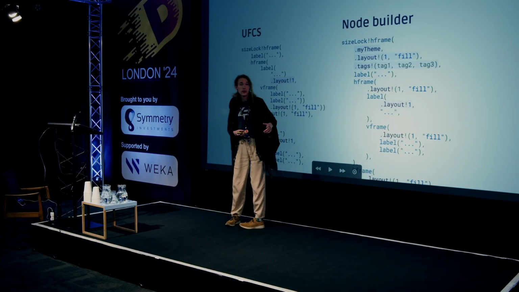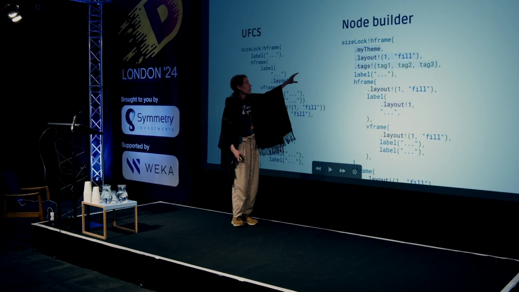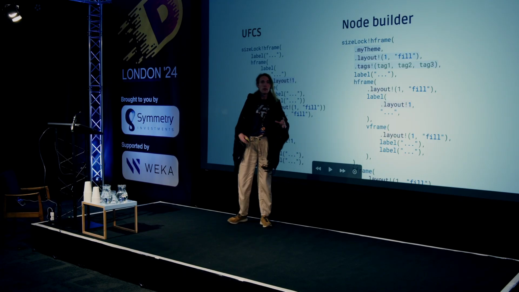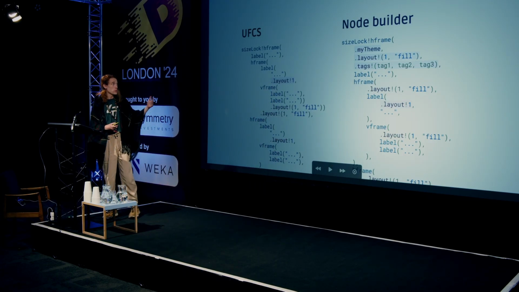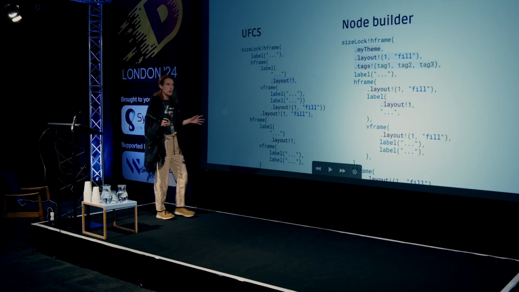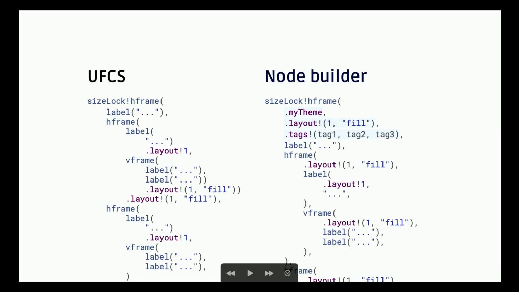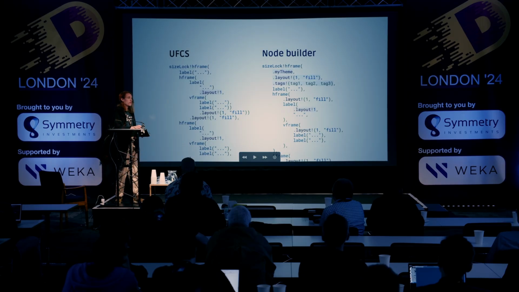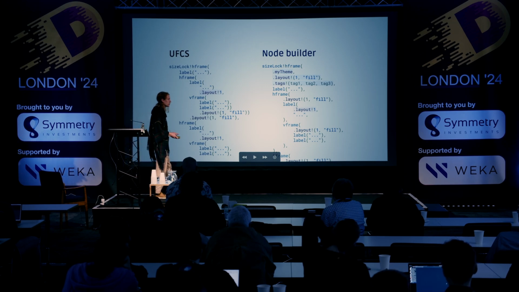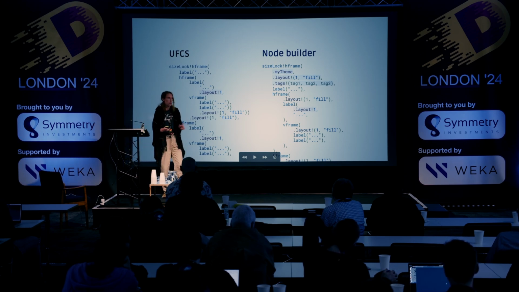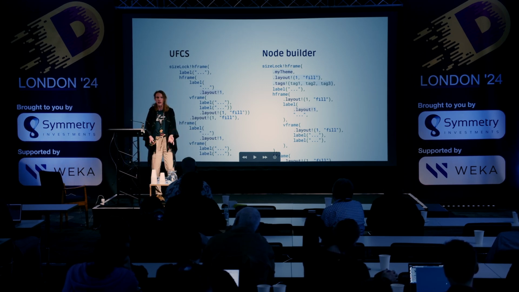So in case of a node builder, we instead place them inside the parentheses, which makes it very clear that these properties apply to the node that we are creating, and this is like obvious, I hope. I don't say that UFCS is bad. I actually love UFCS, but I think UFCS is better for properties that are transformative, like, for example, mathematical transformation, geometrical transformation are a perfect example of using UFCS, or ranges.